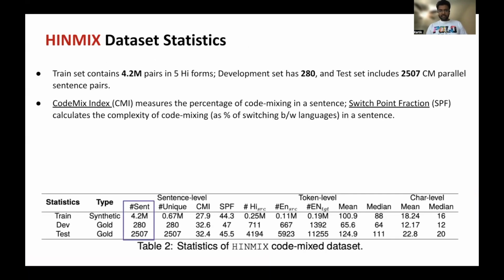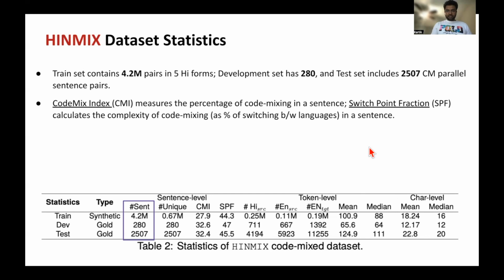Now coming to the dataset statistics. The train set has 4.2 million pairs in 5 different forms: Hindi, code mix, romanized, noisy, and the English version. The development set has 280 sentences. The test set has 2500 parallel sentence pairs. We use two measures to understand the statistics. First is the code mix index, which measures the percentage of code mixing in a sentence.